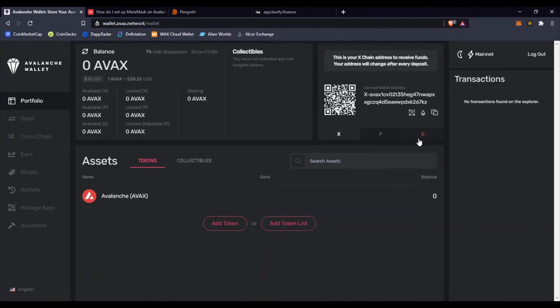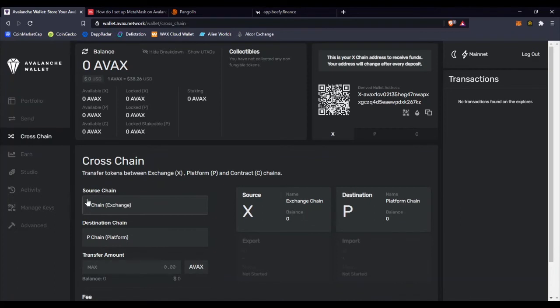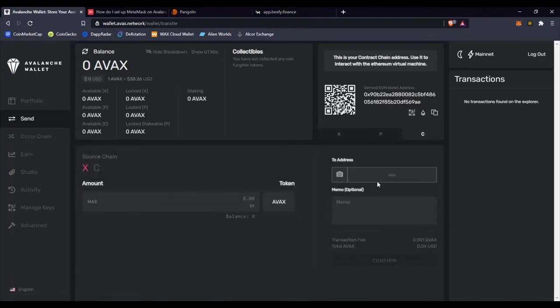So now we have to change to C-chain. We go to cross-chain, source is X, and we want to go to C. You press max or whatever amount of AVAX you want, so you convert them to C-chain. So now you have them in this wallet. And then you go to send. Again, we select C-chain, whatever you want to send, the address, and confirm. So from this wallet you can send them to MetaMask, but MetaMask is not ready.